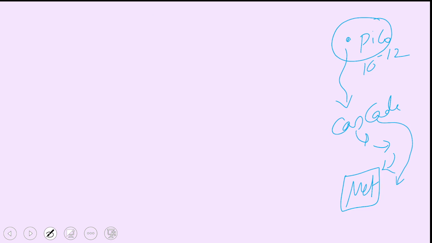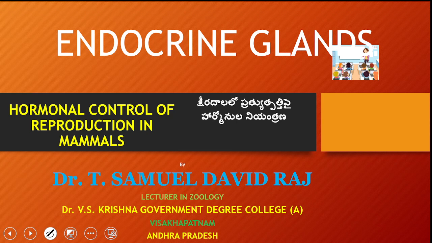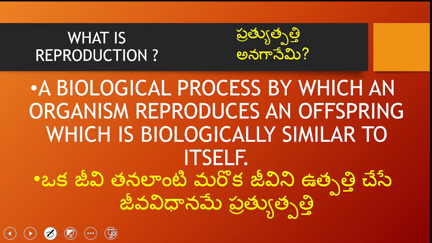And we are now dealing with the hormones that are responsible for controlling reproduction in mammals. We know what reproduction is. Reproduction is a biological process by which an organism produces an offspring. We call it reproduction, not production.